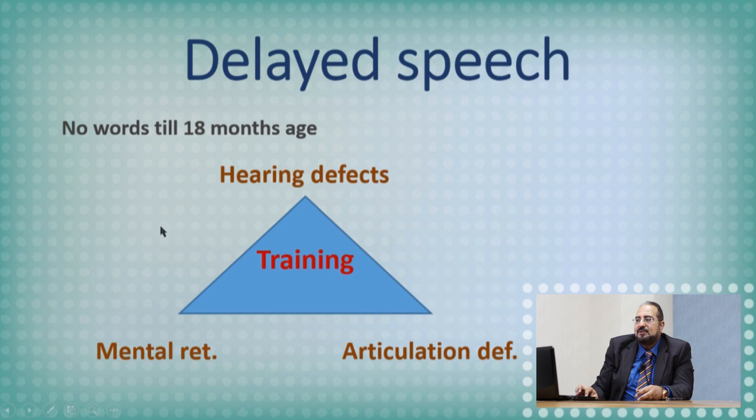When we consider the infant had delayed speech, if he reached 18 months of age without saying any words, this is considered delayed. And if we consider him delayed speech, which areas to assess? The first one is hearing. We have to assess hearing. As we said before, he has to hear, then understand, then articulate. So if there is no speech at the proper time, 18 months of age without saying any words, this is delayed. So I have to check first hearing, then mental state, if he's mentally retarded or not, then there may be articulation defects.